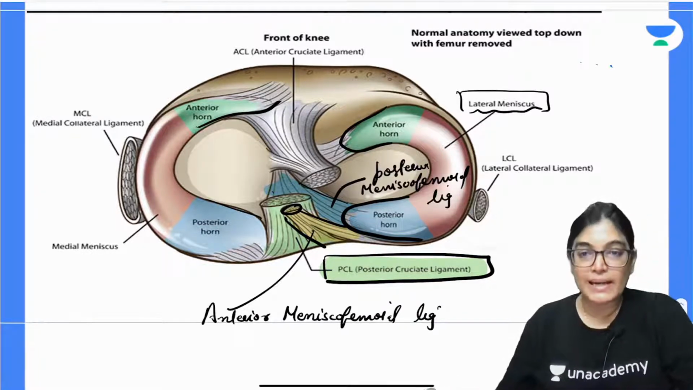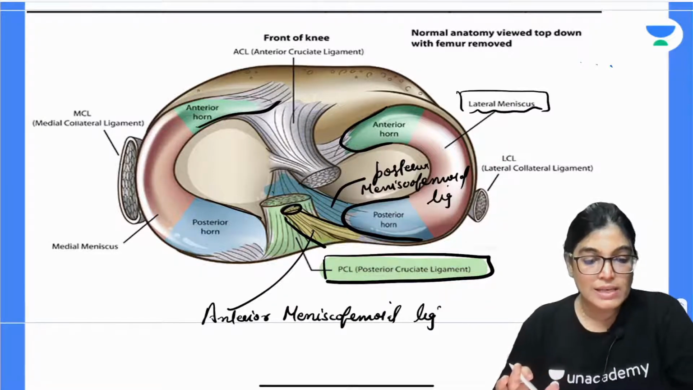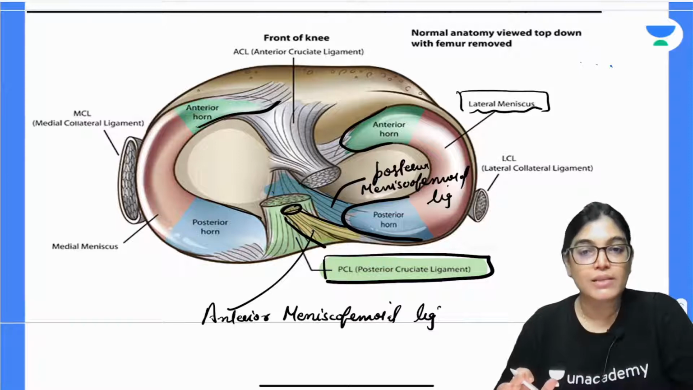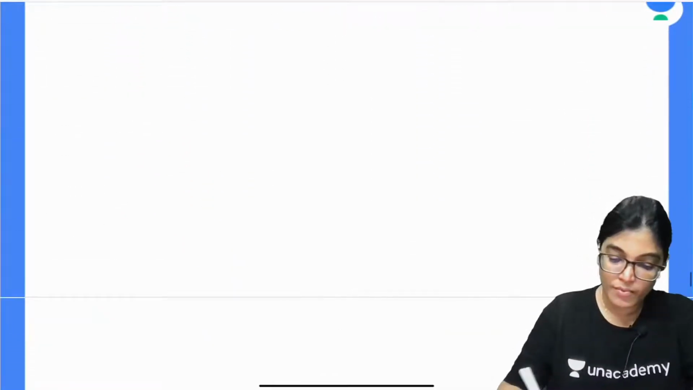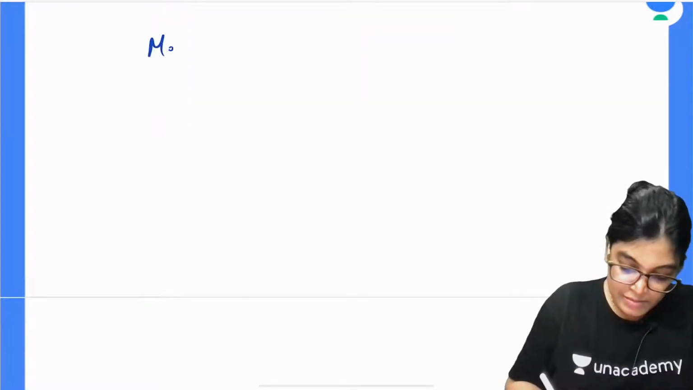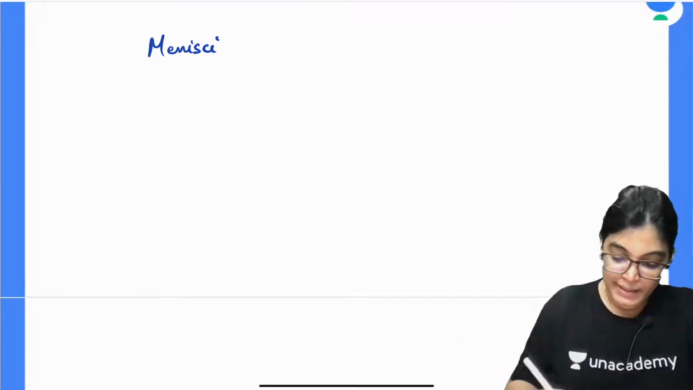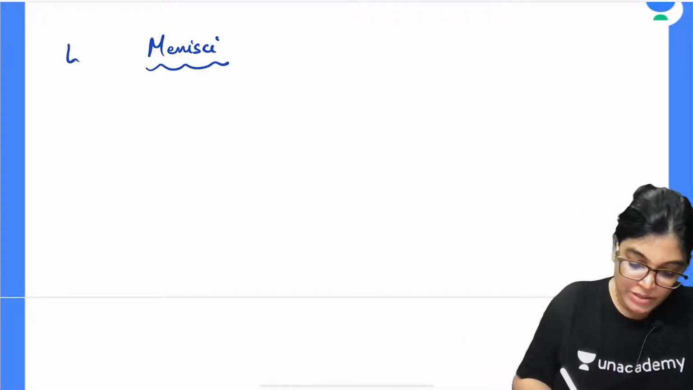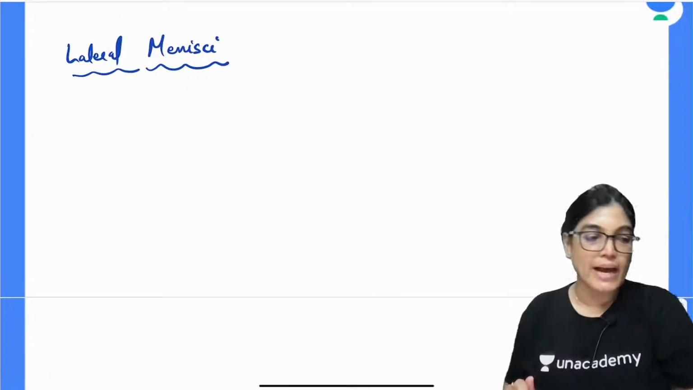Okay, so let me know, is the concept clear? Have you understood the concept of Wrisberg ligament and the concept of the Humphrey ligament? So let me write this. All of you please write down. Menisci, we have already seen the medial and lateral menisci in detail.